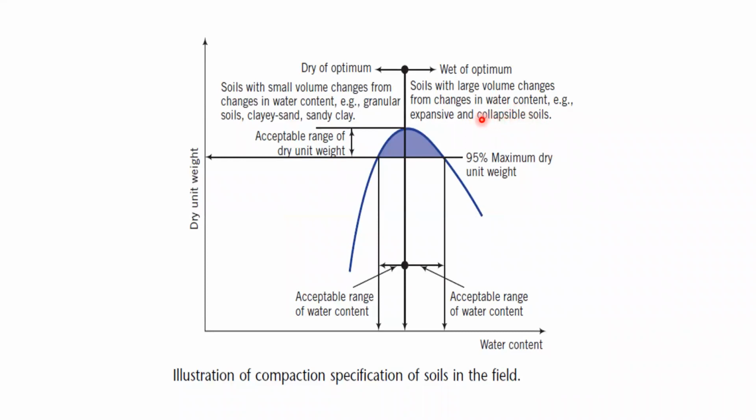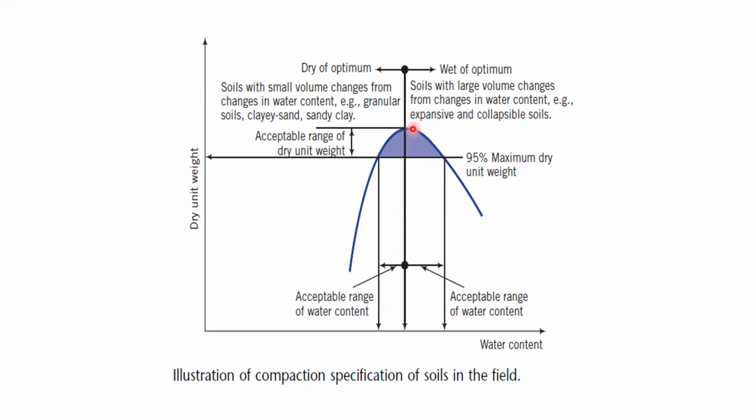So we have to talk about this graph. Once you have drawn the compaction curve, right? Compaction curve means the graph between the water content and the dry density. So what is our target? Our target is to achieve the maximum dry density and the optimum water content. So this is the maximum dry density and this is the optimum water content, which may be 30%, 20%, right? So depending upon your data, you have to draw the graph and find out both these values.